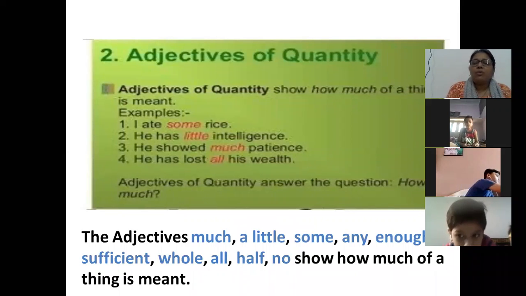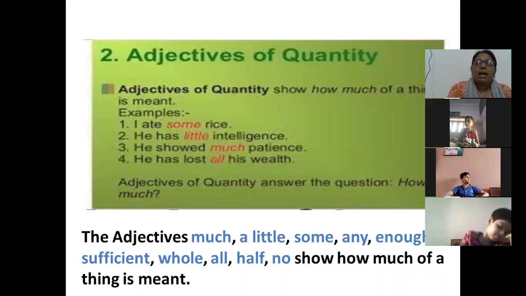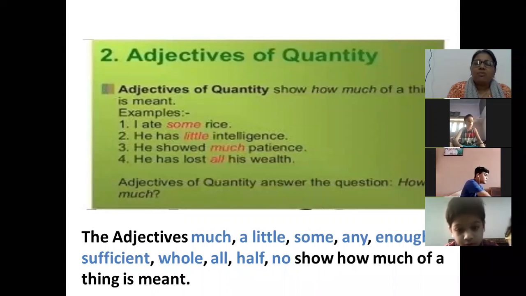Now, adjective of quantity. Adjective of quantity show how much of a thing is meant. Like, I ate some rice. He has little intelligence. He showed much patience. He has lost all his wealth. So when I put a question, how much rice? Answer is some. How much intelligence? Little intelligence. How much patience? Much patience. How much wealth? All wealth. So adjectives of quantity answer the question, how much?